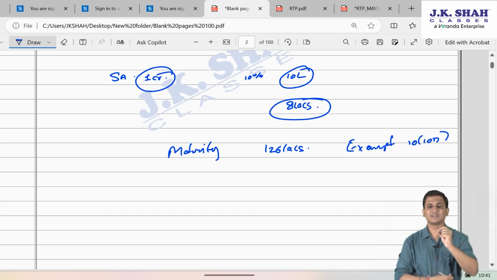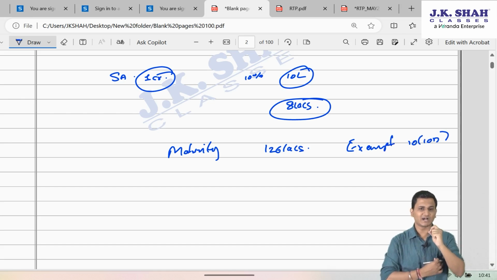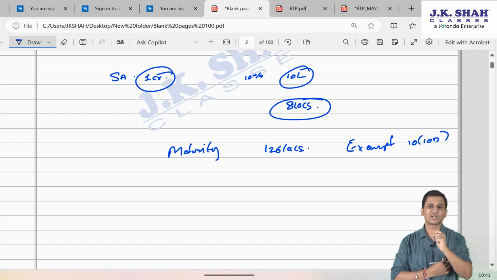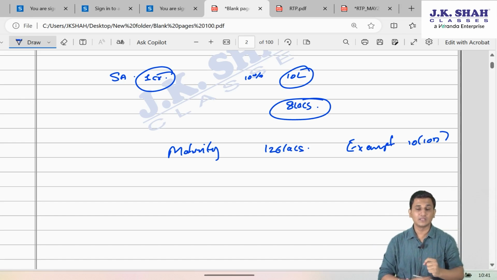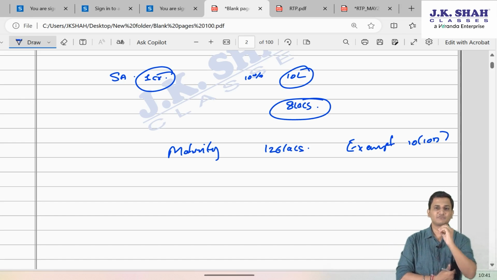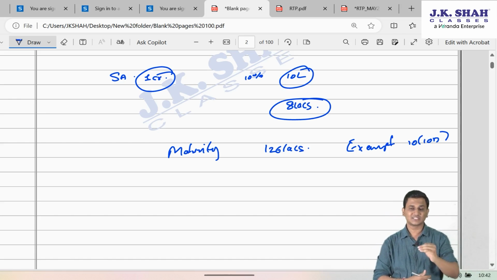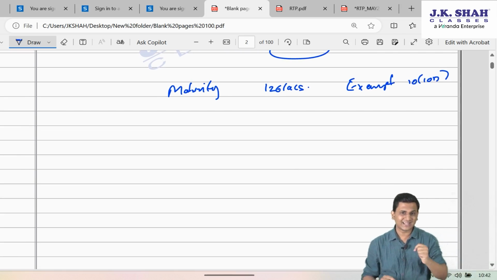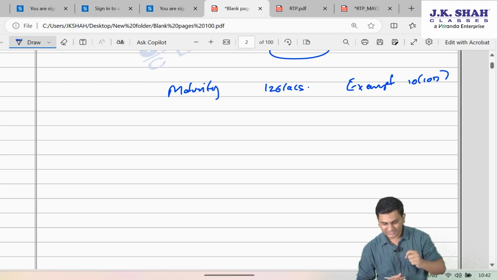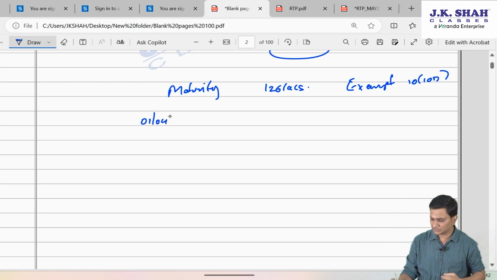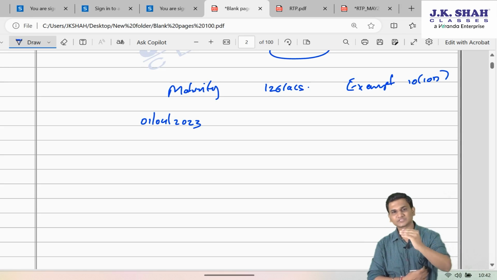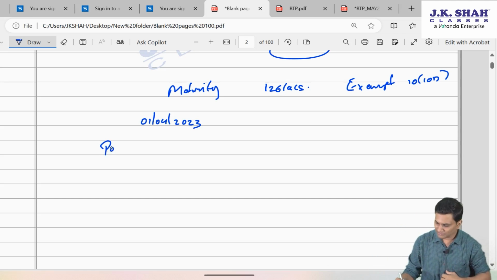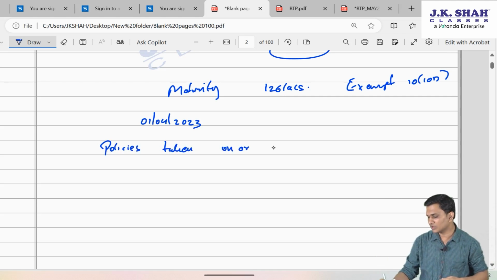So when the government started realizing this, that all these high net worth individuals have started buying a huge amount of insurance policies having huge amounts of annual premiums, but making sure that the premiums are within 10%, in such case the government had to do something, and that's why they brought an amendment which is effective from 1st April 2023 onwards. It is not a retrospective amendment, it's a prospective amendment. So it is applicable for all the policies taken on or after this date.